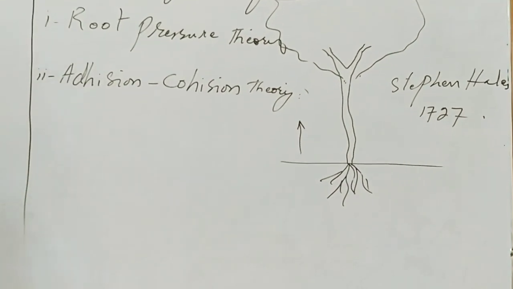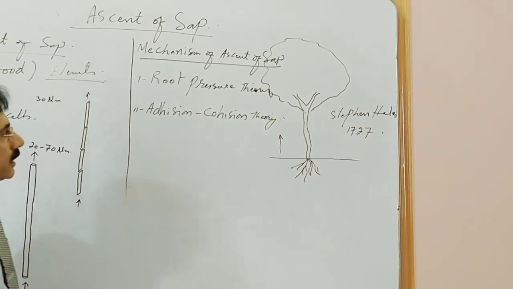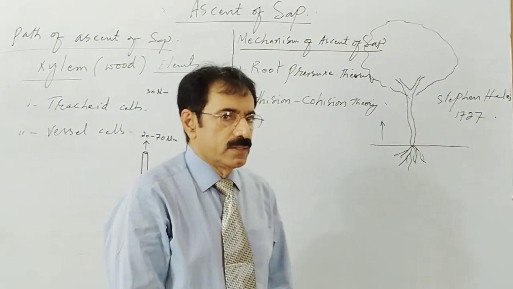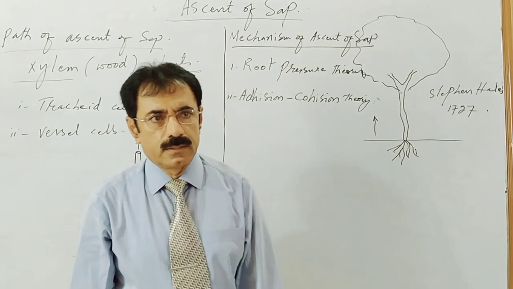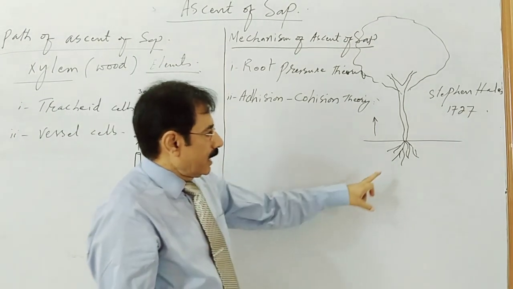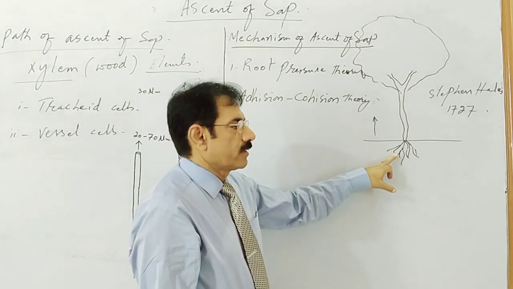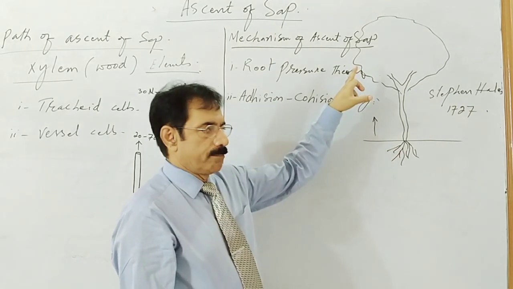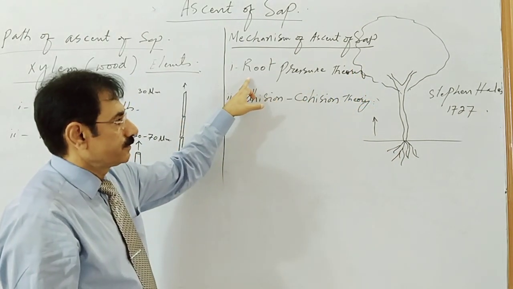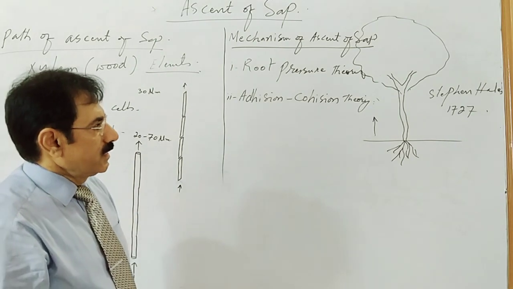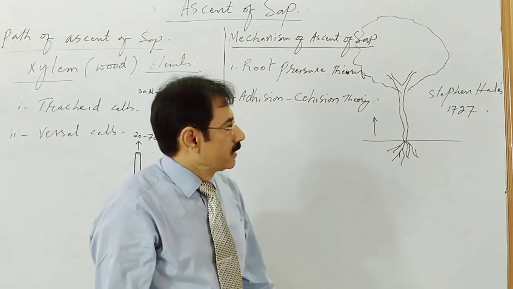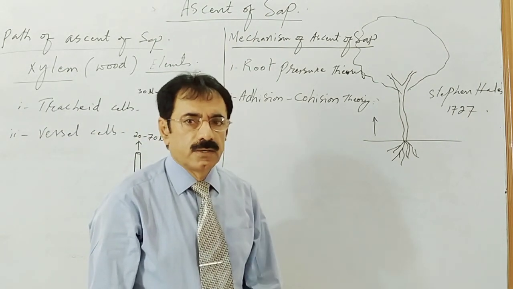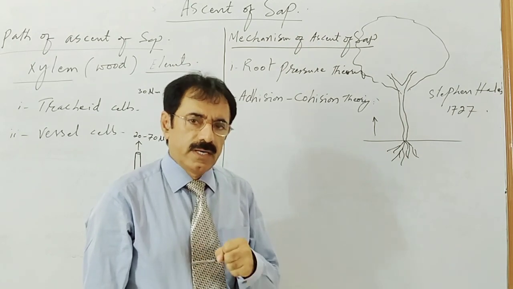The theory, root pressure theory, states that there is a root pressure that can uplift water and minerals from the soil to upper plant parts, because Stephen Hales discovered that a root generates a pressure.